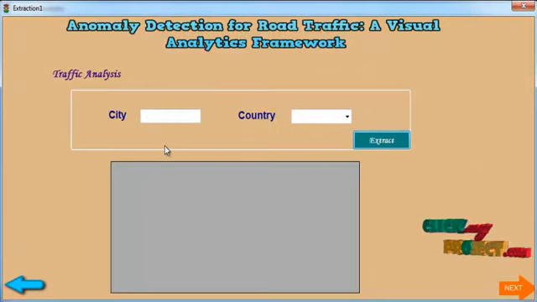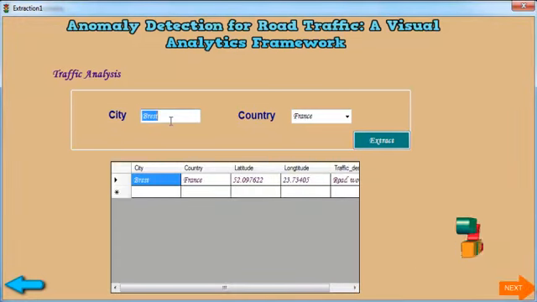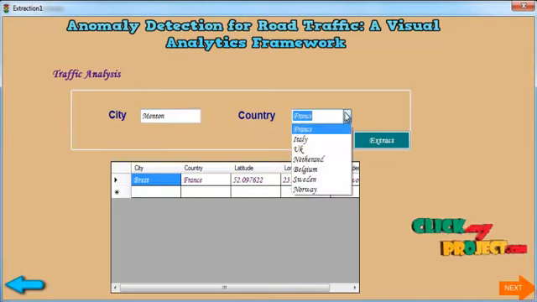Now in this location dataset we perform some traffic analysis and extract particular data. In this process we initially put a city and type of country selected: France, Italy, UK, Netherlands, Belgium, Sweden and Norway. These countries are in the European continent, so for that reason click extract details.